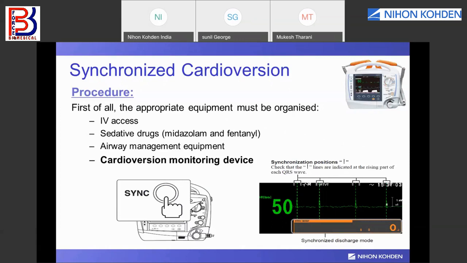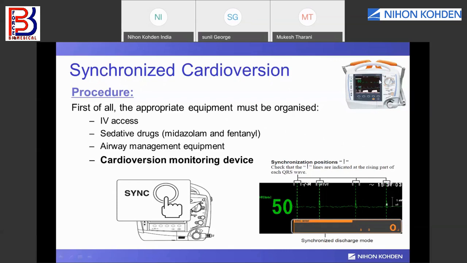Because cardioversion is a painful procedure, some drugs are given to the patient, and we need to give the cardioversion. We need to bring a device, which is a defibrillator, near to the patient. Now, how to give the synchronized cardioversion?